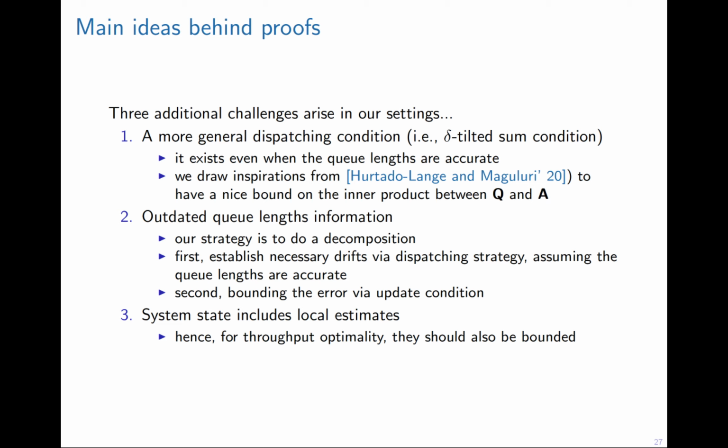There are some additional challenges that arise in our setting. The first one is that we consider more general dispatching conditions. To the best of our knowledge, this is the most general case. And this general dispatching condition even exists when the queue lengths are accurate. Second, for outdated queue-length information, we handle it by first assuming that the local estimations are correct, and then we establish the necessary drifts. And finally, we try to bound the error. Third, the system states also include local estimates. So in the drift method, we should carefully bound it.